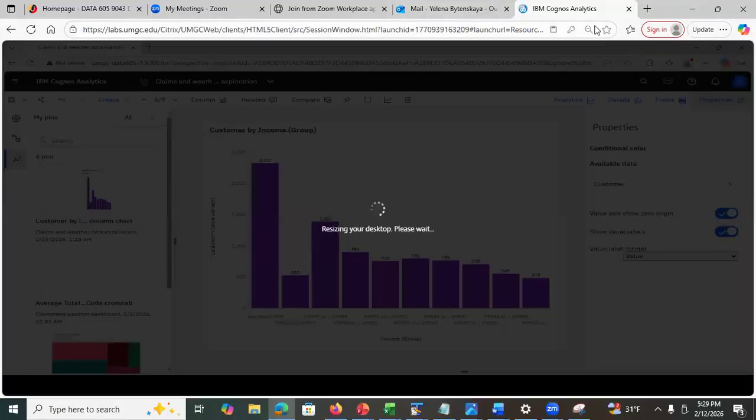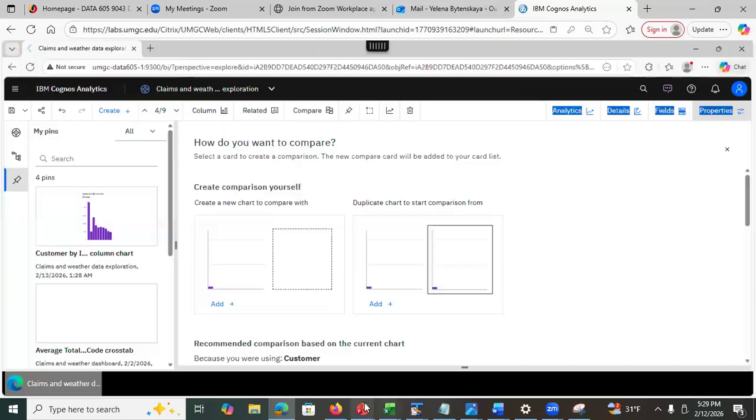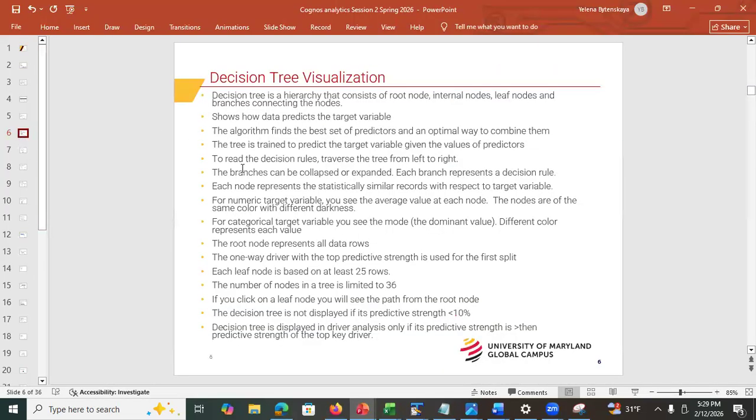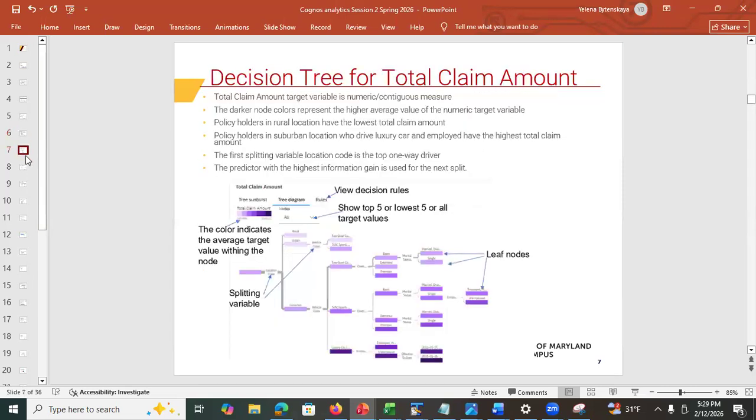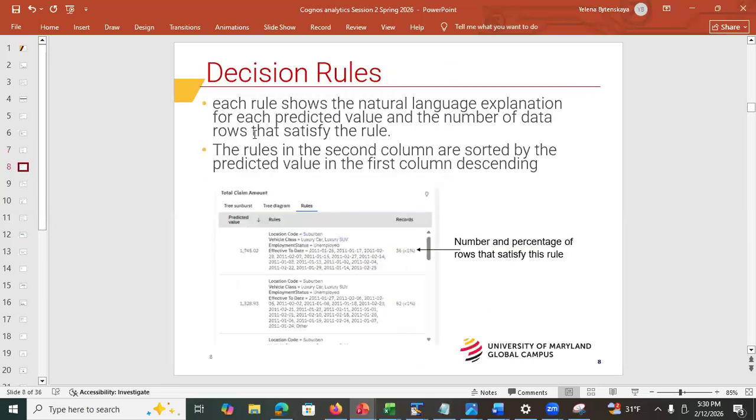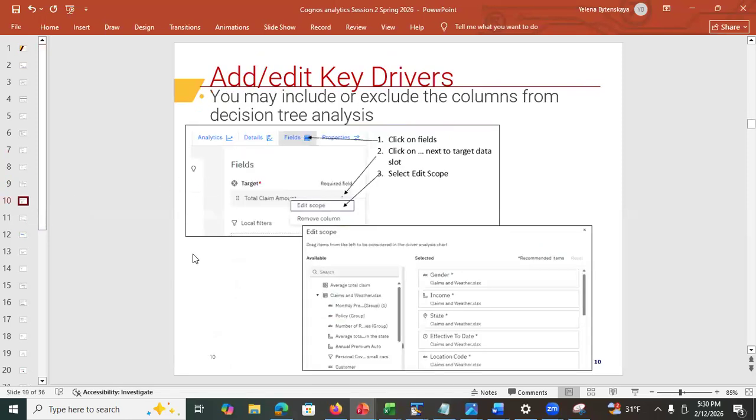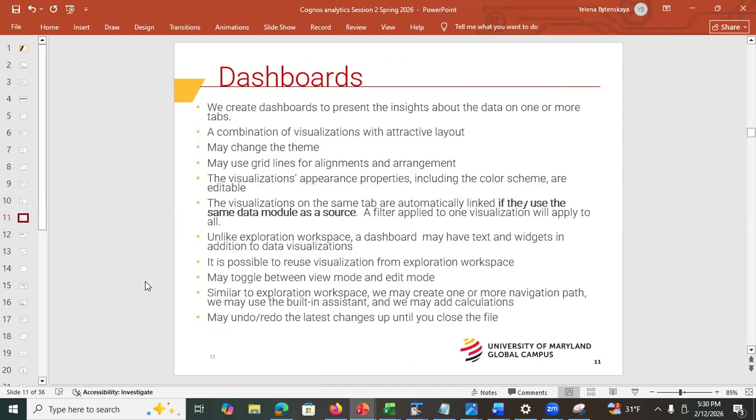I'm gonna go back to the slides. Okay, still sharing. A lot of the stuff that you'll see here is what I showed you. I just spelled out what the decision tree is, and you're gonna get the slides. We discussed those rules, and we talked about the sunburst, right? I'm just showing you where the slides are, so that way you can have the slides in front of you as you watch the recording.